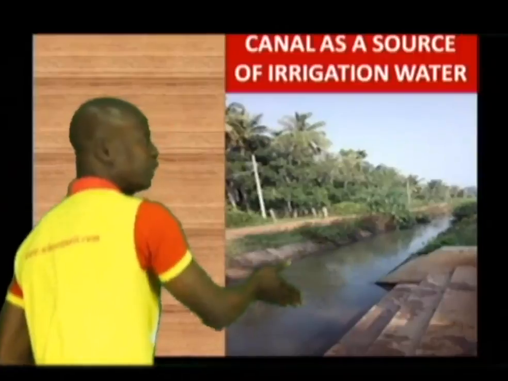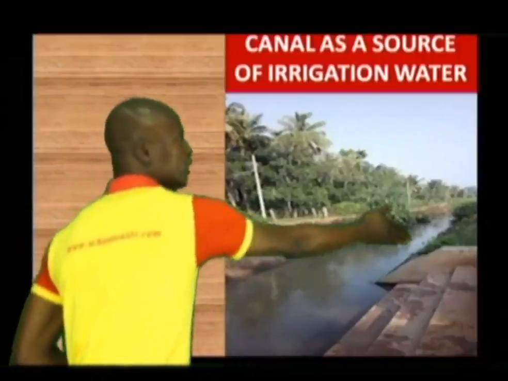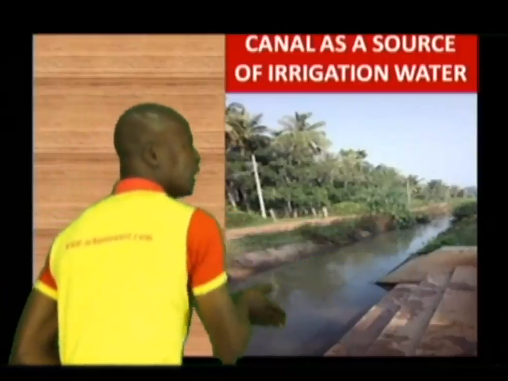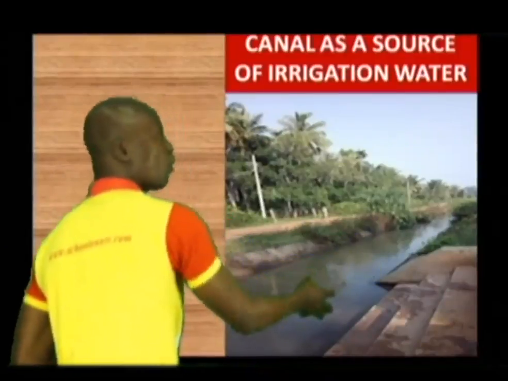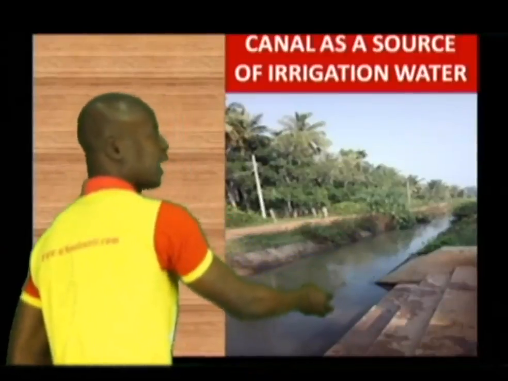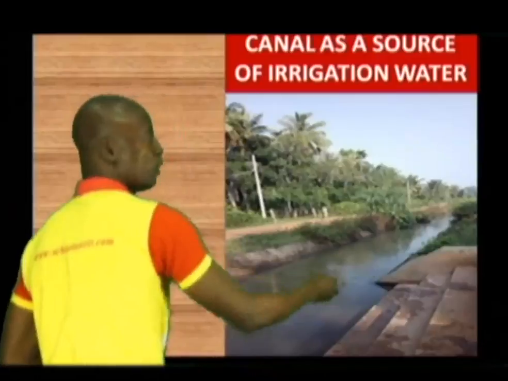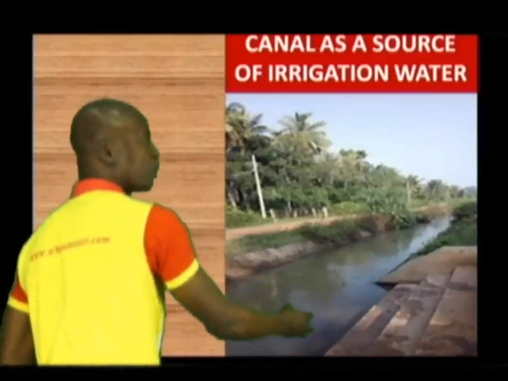This is a particular drainage. The water normally flows along this very particular part. And when the water is flowing along this part, farmers can come here and use a pipe or hose. You will connect to this one with the help of a particular machine.